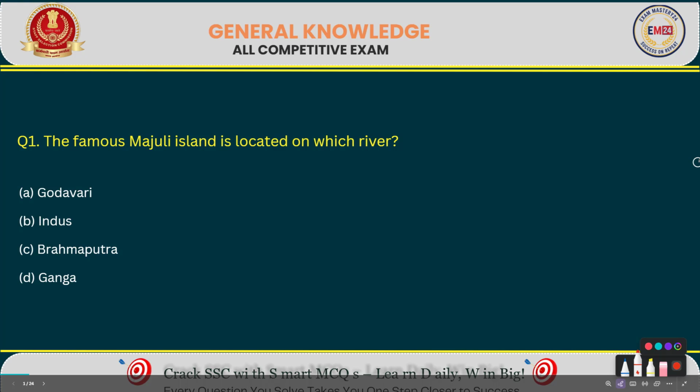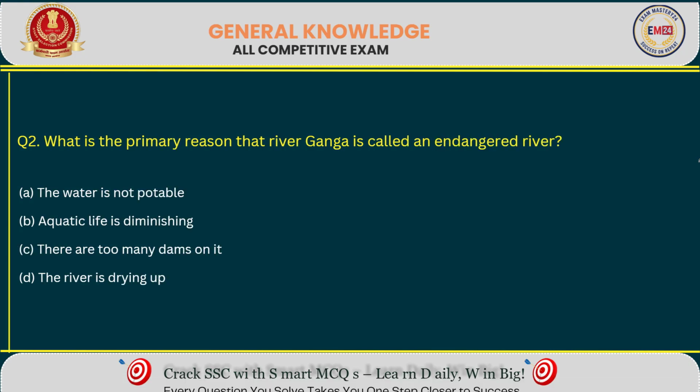Famous Majuli Island is located on which river? Right answer option C, Brahmaputra. Next question. Which is the primary reason that river Ganga is called an endangered river? Right answer option B.